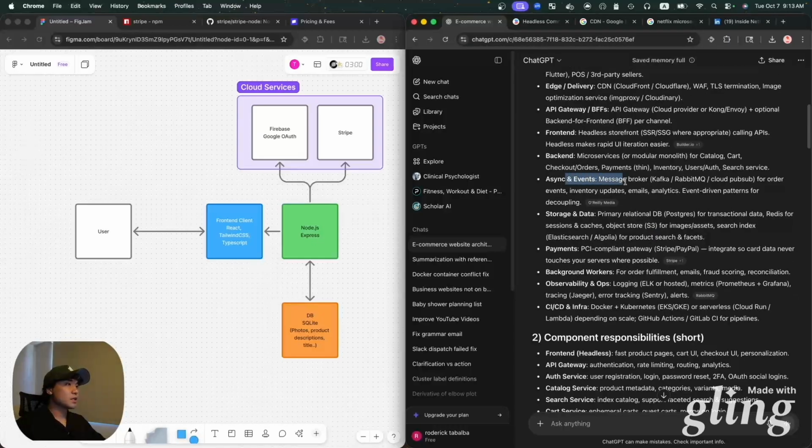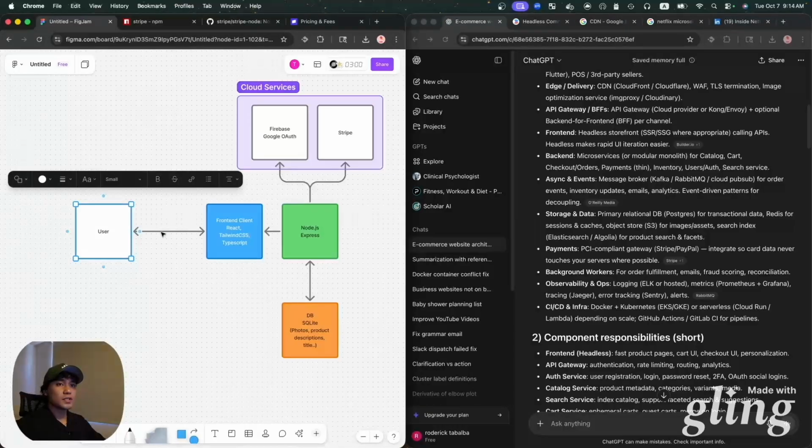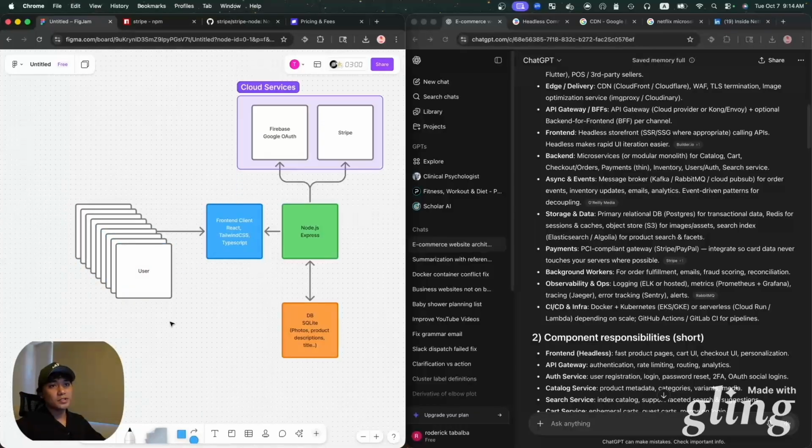Okay, so async and events, a message broker. This is probably something that we would want to design. I see this as kind of like a load balancer. As these events are coming in from the user and they're making a request, like they want to see a bunch of pages, and maybe you had 1,000 users trying to access your node server, all pulling different products from your database, there's going to be a point where your application can't handle all of those requests, and some requests might be lost. So we could do that.